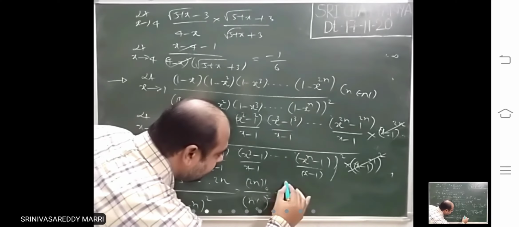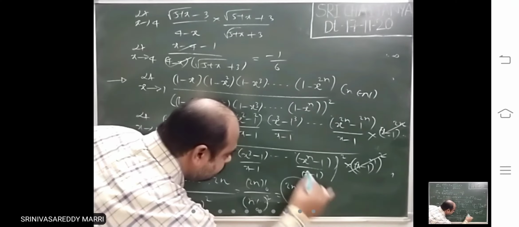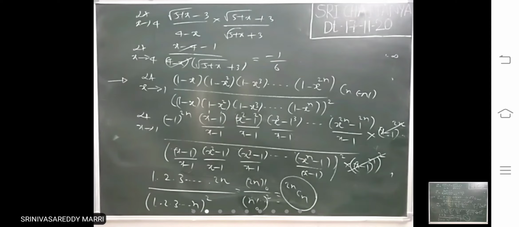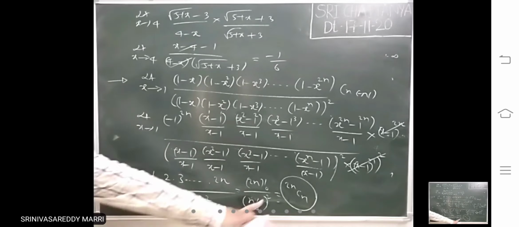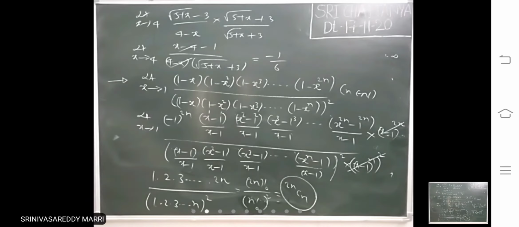This is nothing but 2nCn, that is the answer. 2nCn is 2n factorial by r factorial into n minus r factorial. So this is how to apply the standard limit x power n minus a power n divided by x minus a, as x tends to a.